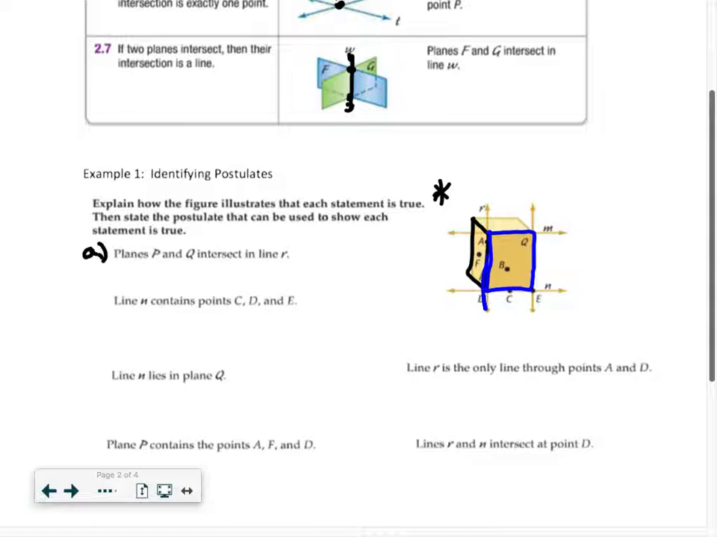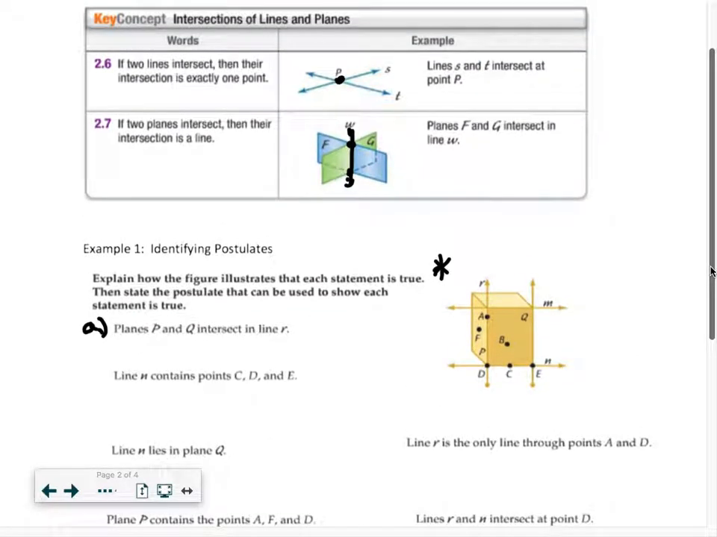These 2 planes intersect in line R. So where do they meet each other? They meet each other at that line, which was labeled R. So the picture confirms that. What postulate has to do with planes intersecting? I believe that was the one we just finished up with. Postulate 2.7. What does it state? If 2 planes intersect, their intersection is a line.